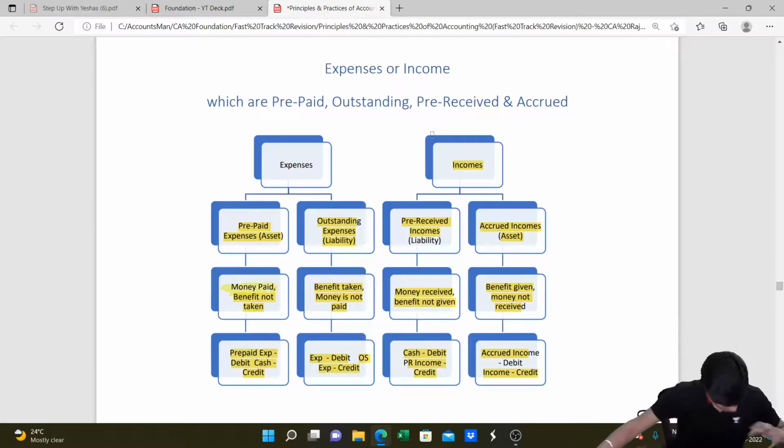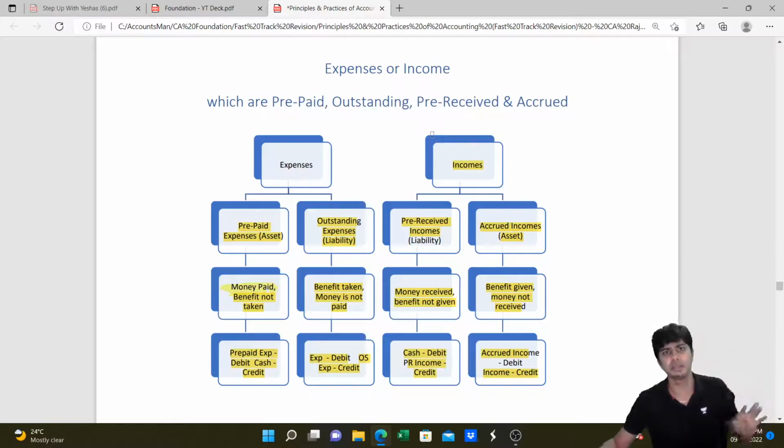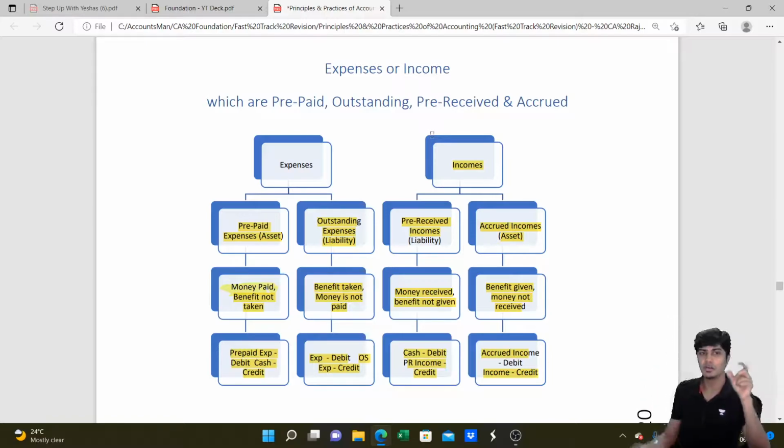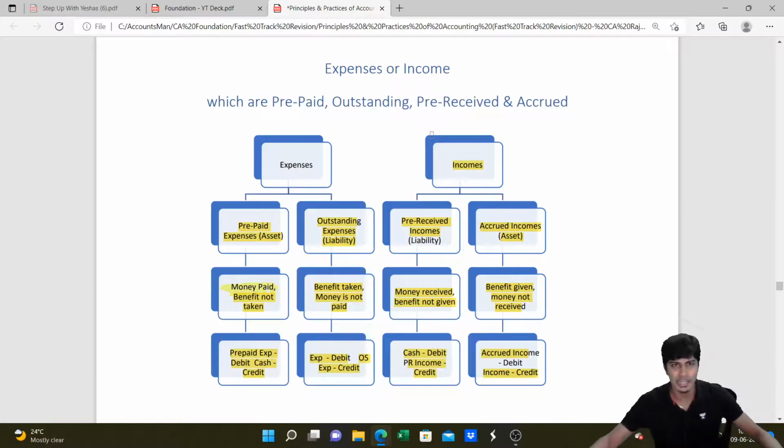So remember, current year expense and current year income will be written in P&L account, whether paid or not, whether received or not. If extra income is received, it will be liability. If earned income is not received, it is asset. With regard to expense, if it is paid more than what we have incurred, it will become asset. If you have not paid, though we have taken the benefit, it will become liability. So you need to remember what is outstanding expense, prepaid expense, accrued income and pre-received income. Once you get this, a lot of other items with regard to your chapter of final accounts will get sorted.